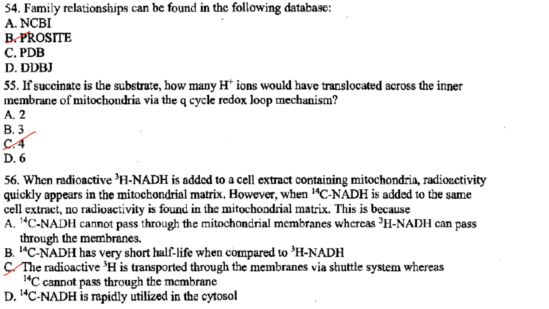Okay, so that is the answer, that is option C. That is, NADH ions are not passed through the membrane of mitochondria, but the shuttle system transports H positive ions. So answer is option C.